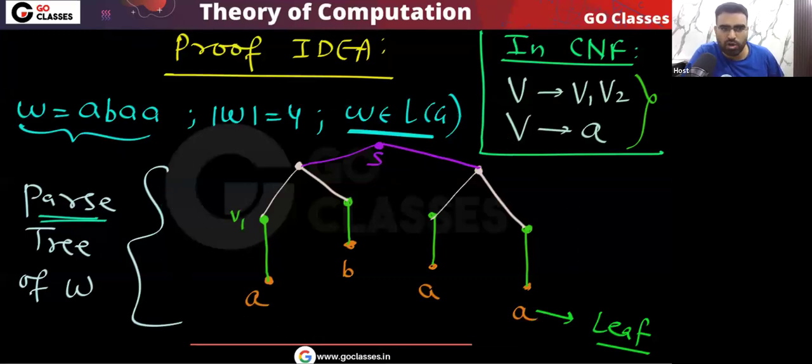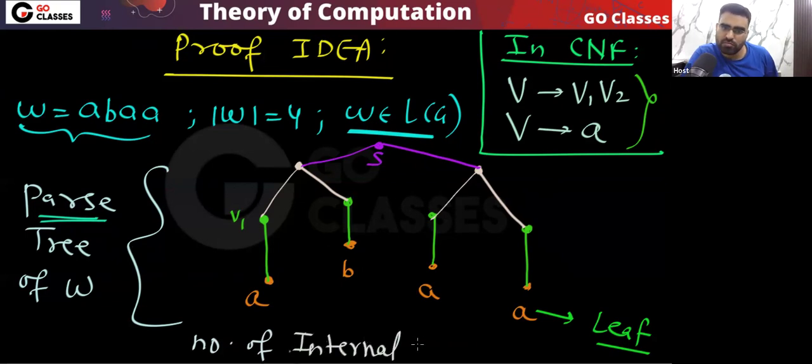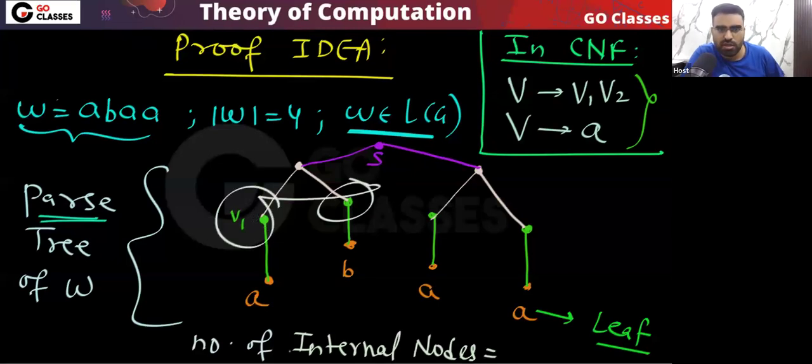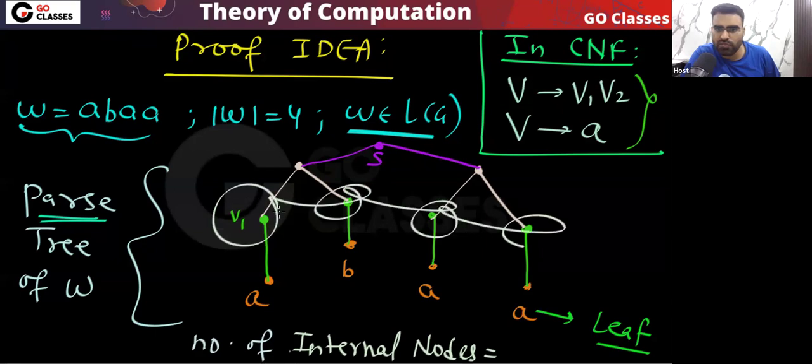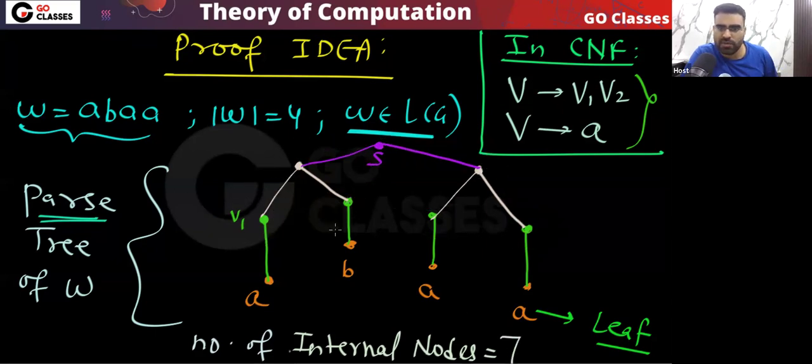Tell me, in this parse tree, how many nodes will be there? Look at this parse tree and tell me the total number of nodes. Actually, tell me the number of internal nodes, because these are the leaf nodes. This is an internal node, this is an internal node. So you can see 1, 2, 3, 4, 5, 6, 7. There are 7 internal nodes. Is this clear? Very simple.